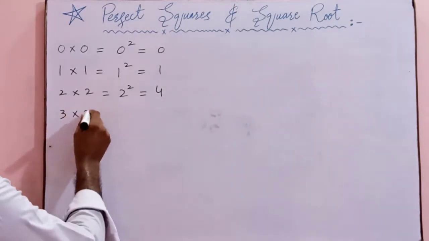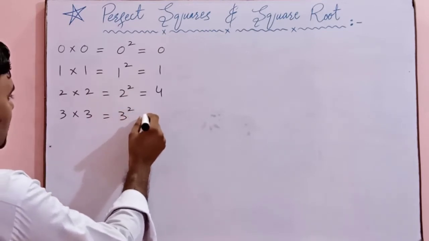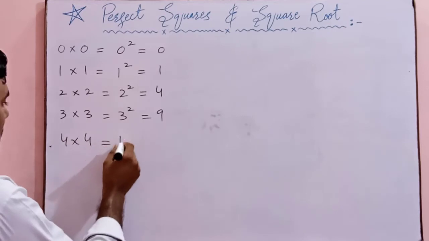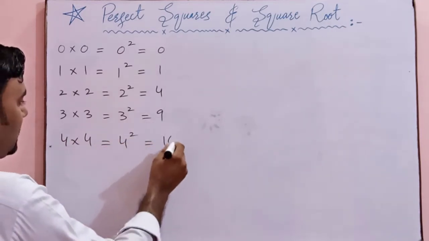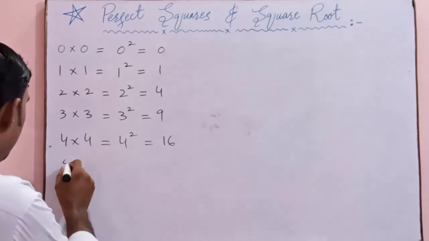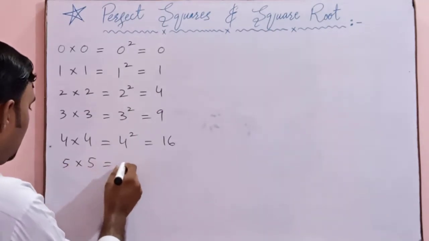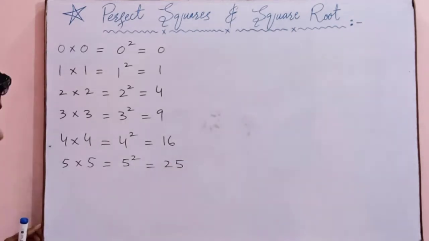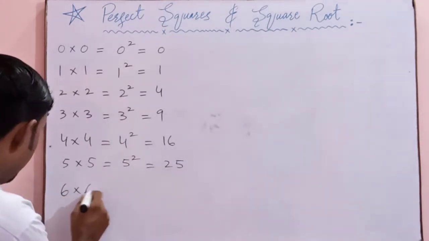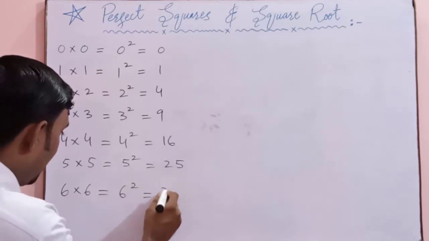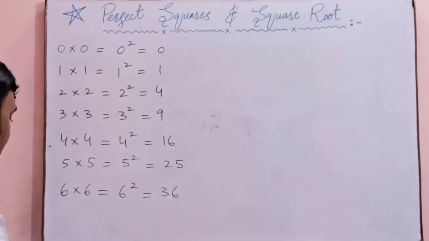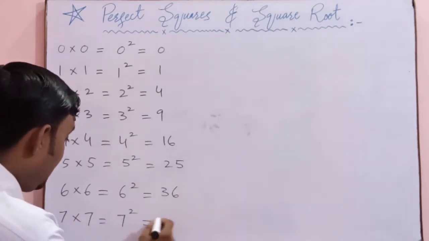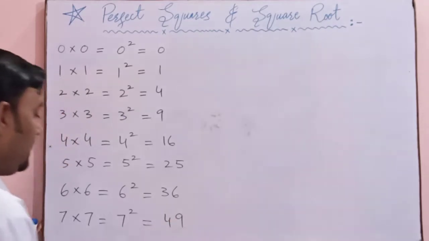Similarly, 3 multiplied by 3, the result will become 9. 4 multiplied by 4, you can write it down as 4 square. The result will become 16. 5 multiplied by 5, we can write it down as 5 square. So the result will be 25. And 6 multiplied by 6, we can write it down as 6 square. The result will become 36. And 7 multiplied by 7, we can write it down as 7 square. So the result will become 49.